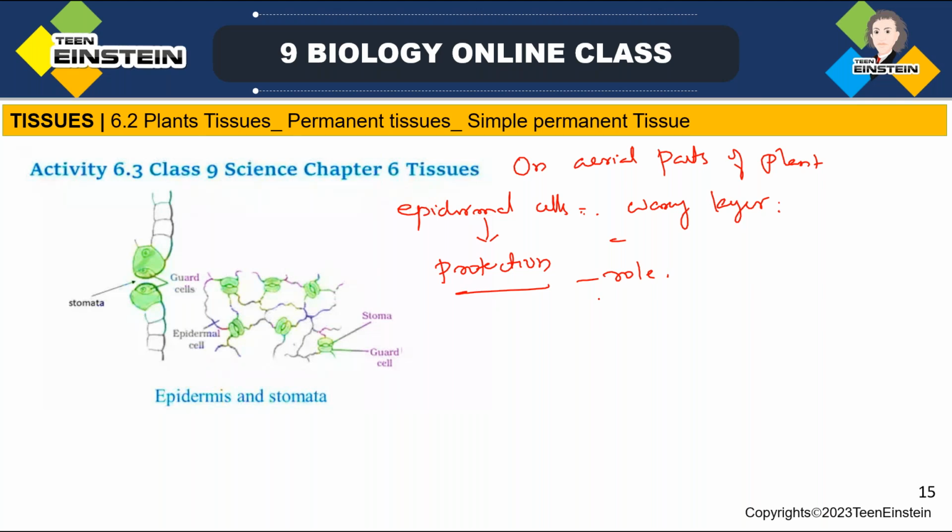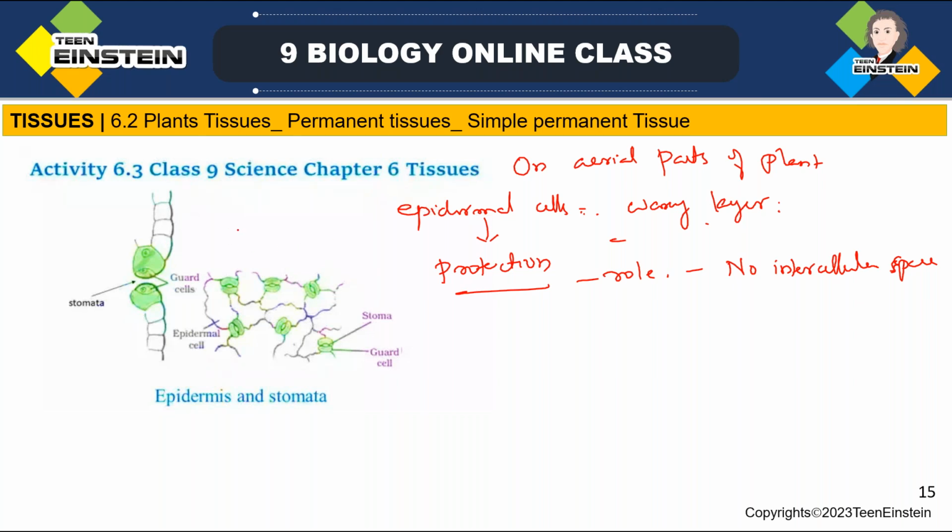The cells of the epidermal tissue form a continuous layer and they won't have intercellular space. In between the cells, there is no space. You can see there is a continuous layer, without intercellular space.